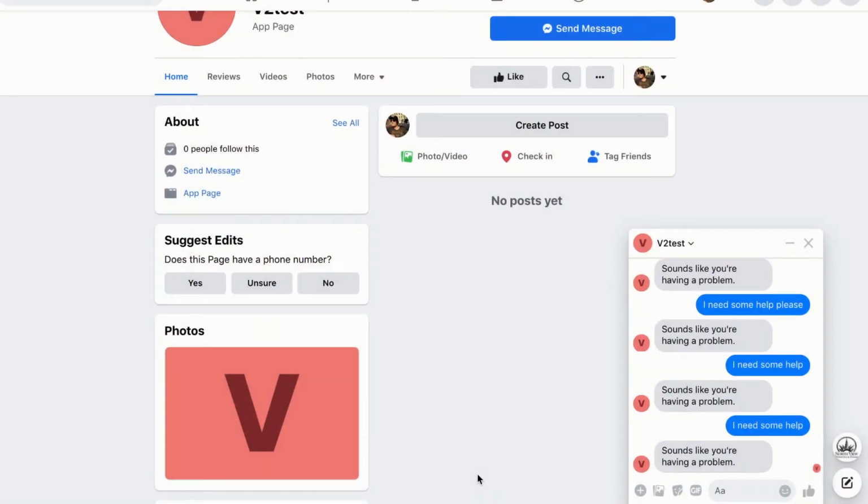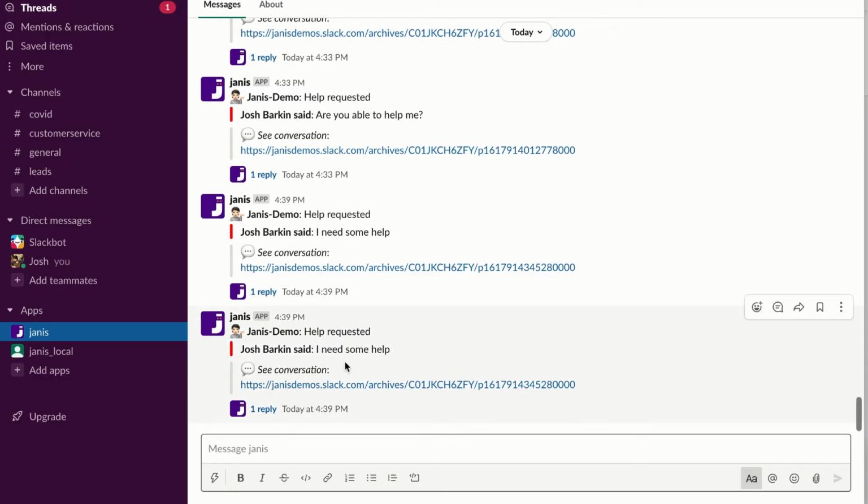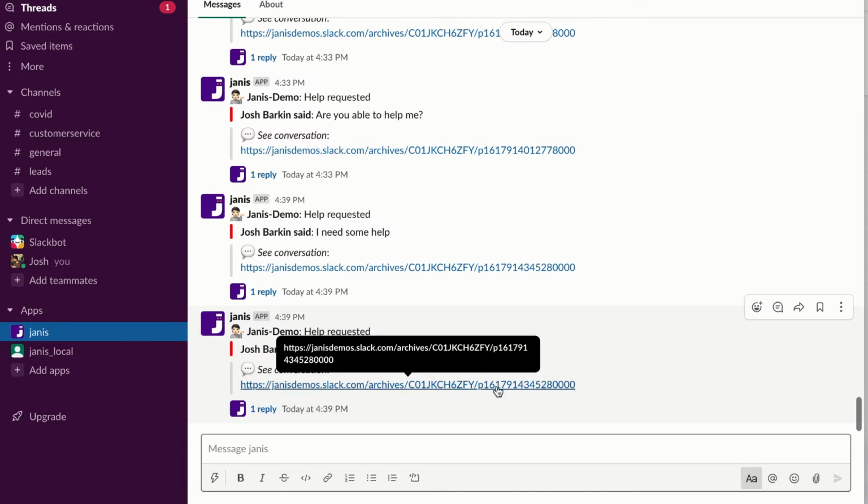Now we can see here that the user sent a message, "I need help," and we triggered the right response to that intent. We've also got an alert in Slack. So if we open Slack, you can see here that I'm in a direct message with Janice, and I can see that the user said, "I need some help." And you can see here that Janice also says, "See conversation," and includes a link.